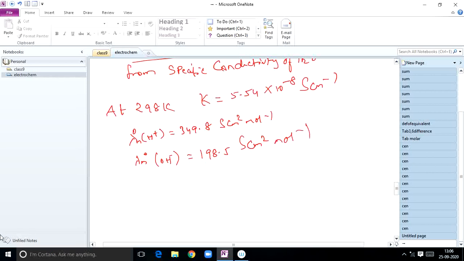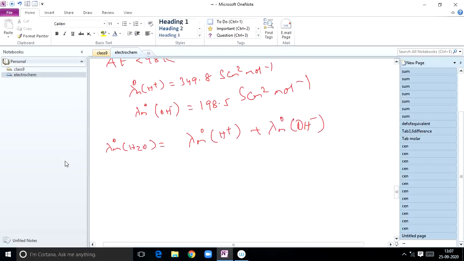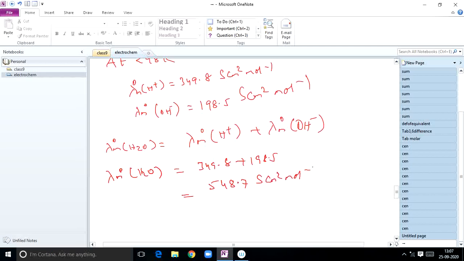Now lambda m naught of water is equal to lambda m naught of H plus plus lambda m naught of OH minus. This is according to Kohlrausch law. You can substitute these values, 349.8 plus 198.5. If you add, finally you will get 548.7 Siemens centimeter square mole inverse.